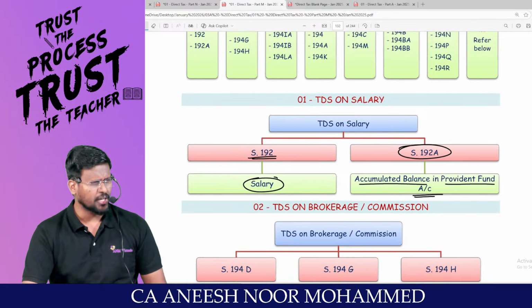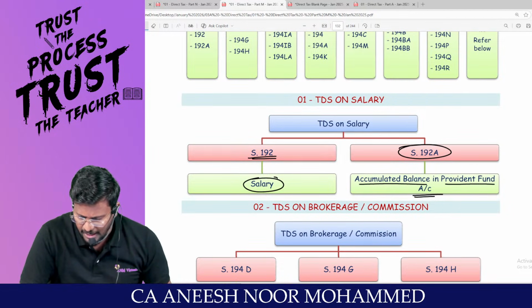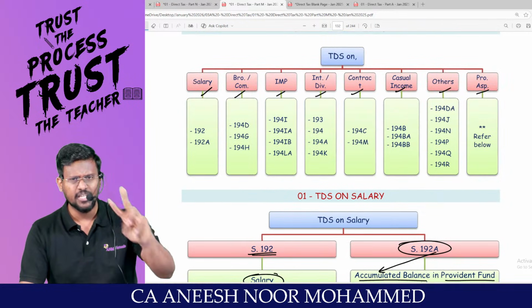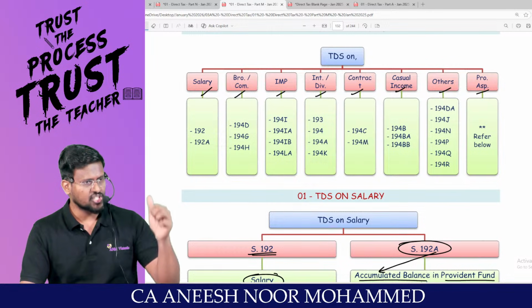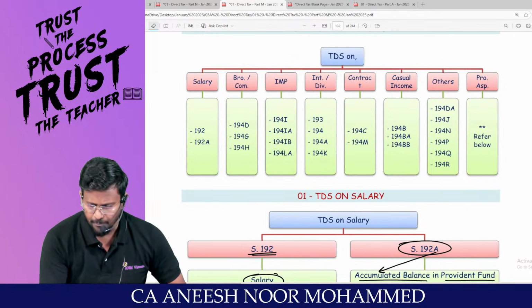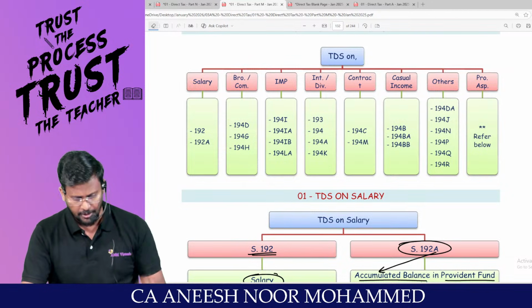So what is section 192? TDS on salaries. What is 192A? A stands for accumulated balance in the provident fund account. So there are 2 sections which are talking about salary here. Section 192, section 192A. What is section 192? TDS on salary. What is section 192A? Accumulated balance in the provident fund account. Are you agreeing with me?